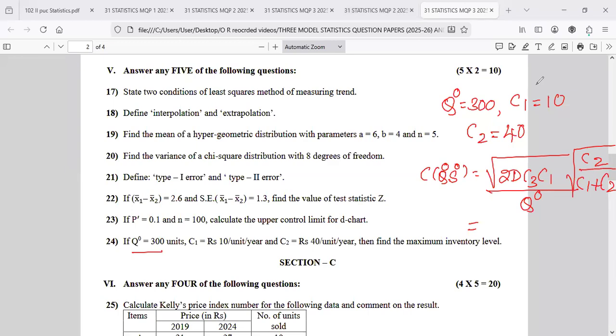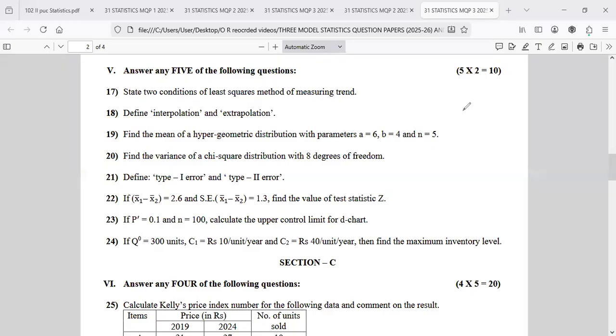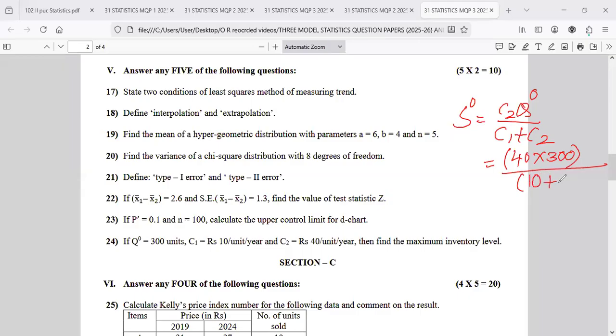Yeah, maximum inventory level, nothing but S naught, is equal to C2 Q naught divided by C1 plus C2. Yes, the question is 100% correct, guys. We can do it because Q naught is given. So C2 is 40, a little tricky question: 40 into 300, whole divided by C1 which is 10 plus C2 which is 40.